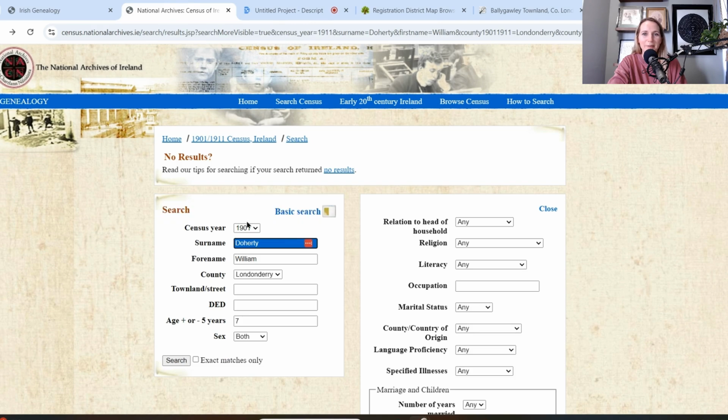All right, so then you can go back and you can search the 1901 census if they lived in Ireland as well. Try to find those census records and try to find more information about your ancestors. So finding censuses, those can help you discover possibly missing children. Maybe you don't know how many children they had, and you might find another child living in their household. And censuses can also help give you clues about where they were born, where they were living at different times, where you can find other records about them.